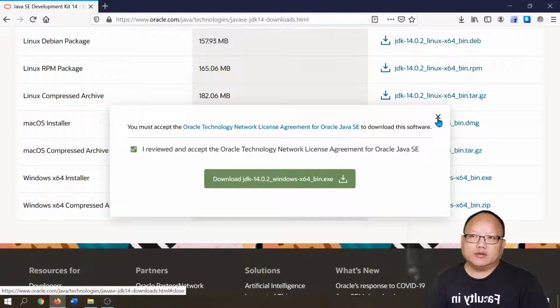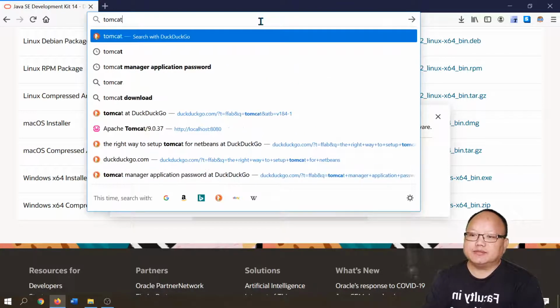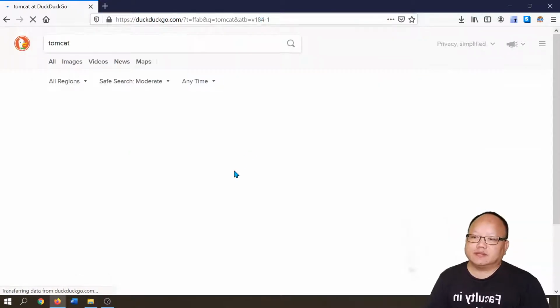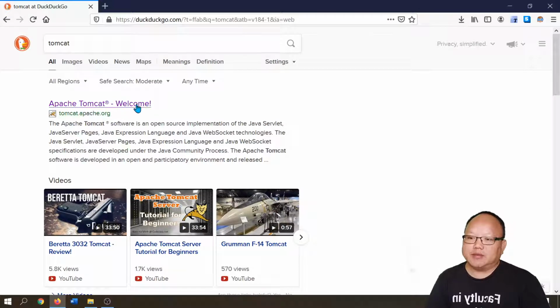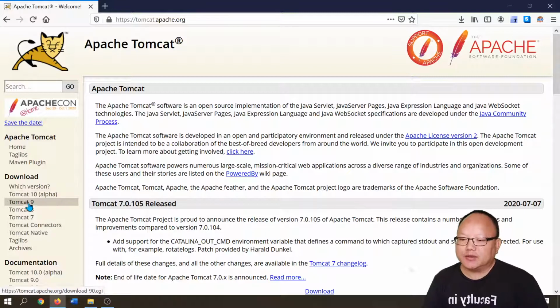Now we are going to look for Tomcat. So I'm just gonna search for Tomcat and Apache Tomcat. Here, the list of downloads, you can see here, we want to download the latest one, which is 9. We don't want to download the alpha because it's not stable, it's still being developed. So let's choose Tomcat 9.